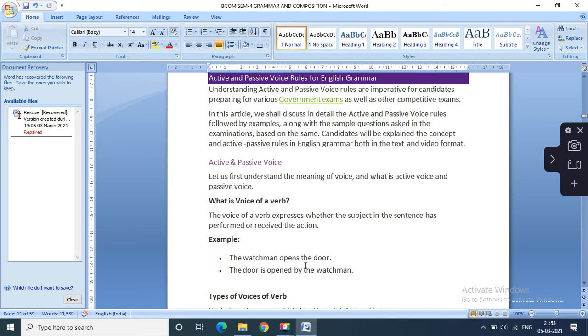Before that, let us have a quick recap of what we have done. Understanding active passive voice rules is imperative for candidates preparing for various exams as well as for competitive exams. You all know that yes, English grammar is always needed. It is always asked in every exam.